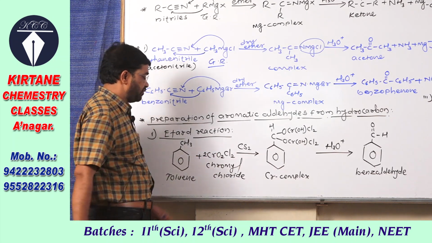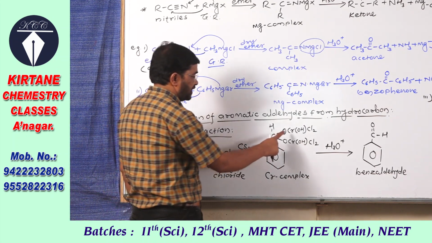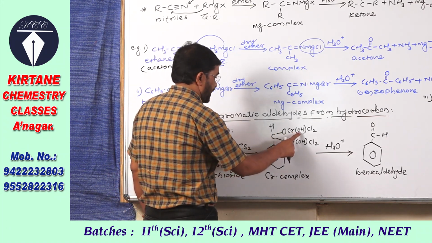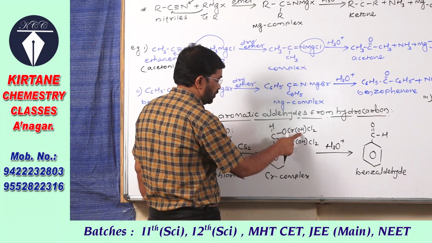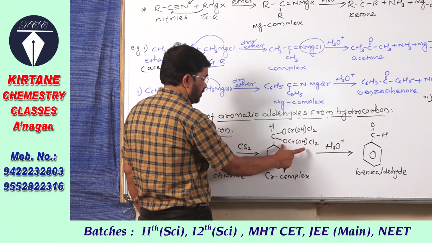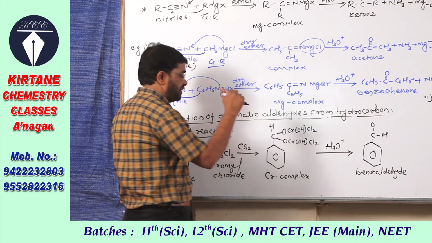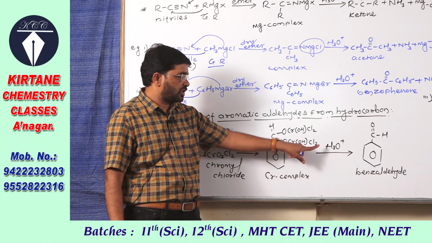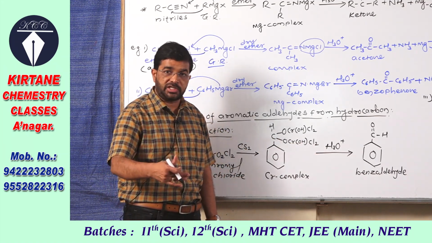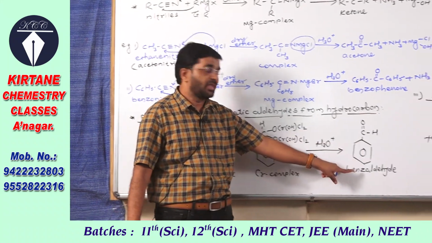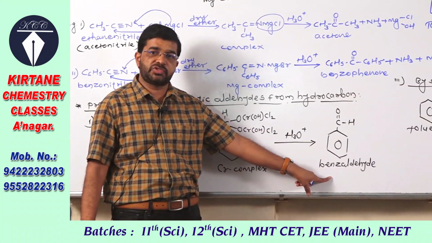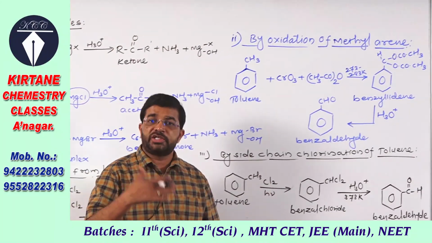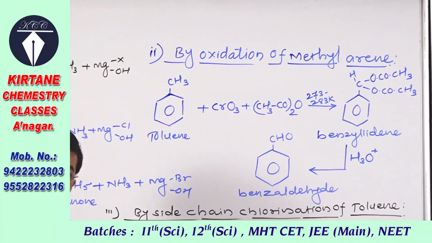To balance it, you have to take 2 moles of Cr, oxygen, and one hydrogen atom from the methyl group, giving OH and Cl2. So such 2 groups are added on this carbon and the chromium complex is obtained, and this chromium complex on hydrolysis with dilute acid forms benzaldehyde. Now see the next reaction, oxidation of methyl arene, nothing but toluene.